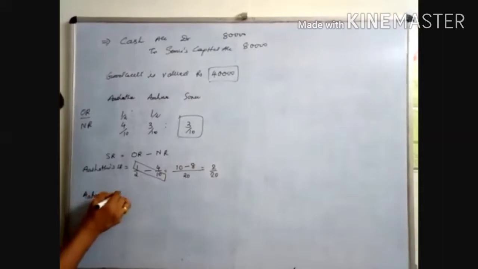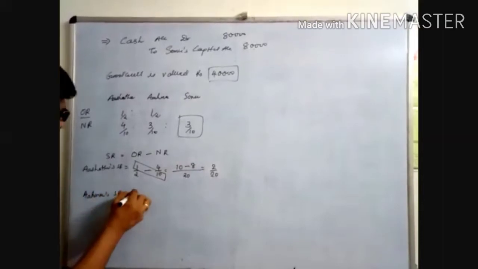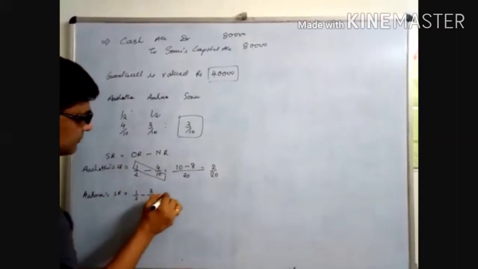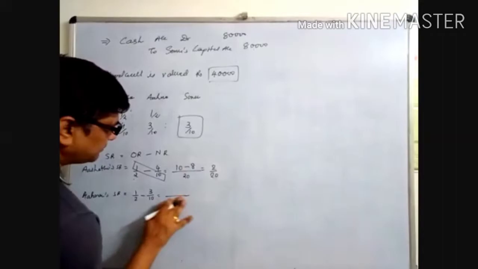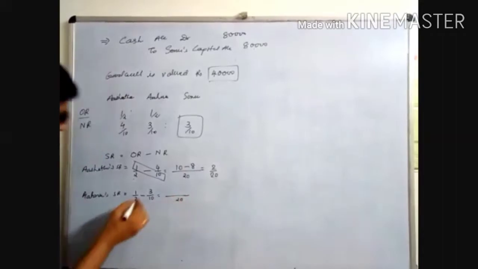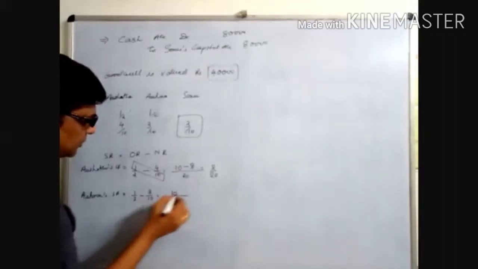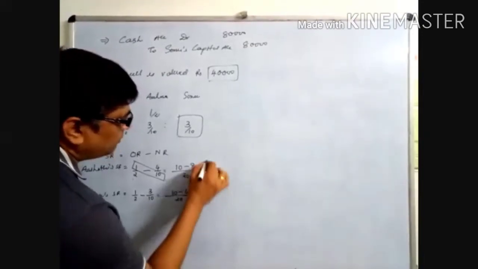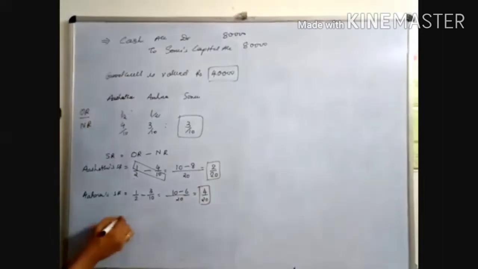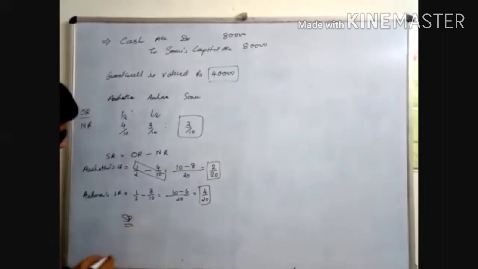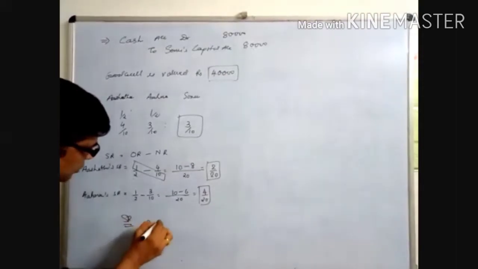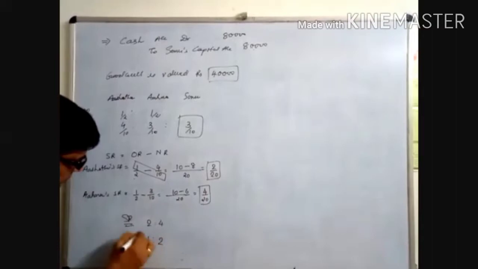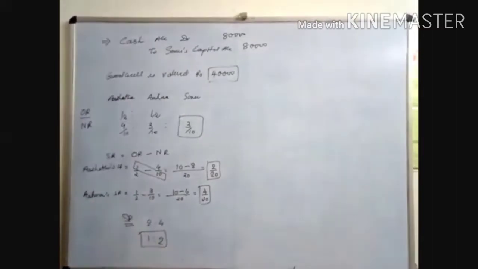Ahana's sacrifice is equal to 1/2 minus 3/10. It is 20. 10 ones are 10, 3 twos are 6. It is 4/20. Now the old partners' sacrifice ratio is equal to 2:4, because 2/20 and 4/20 is 2:4. 2:4 means 1:2. Now the sacrifice ratio is equal to 1:2.